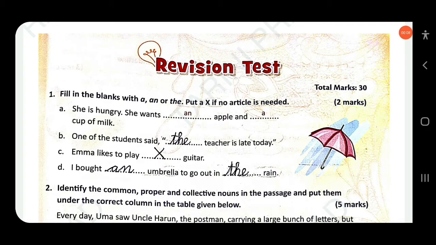Okay, so here, fill in the blanks with a, an or the. Put a cross if no article is needed. Okay, so here: She is hungry. She wants an apple and a cup of milk. So here the answer is already given.